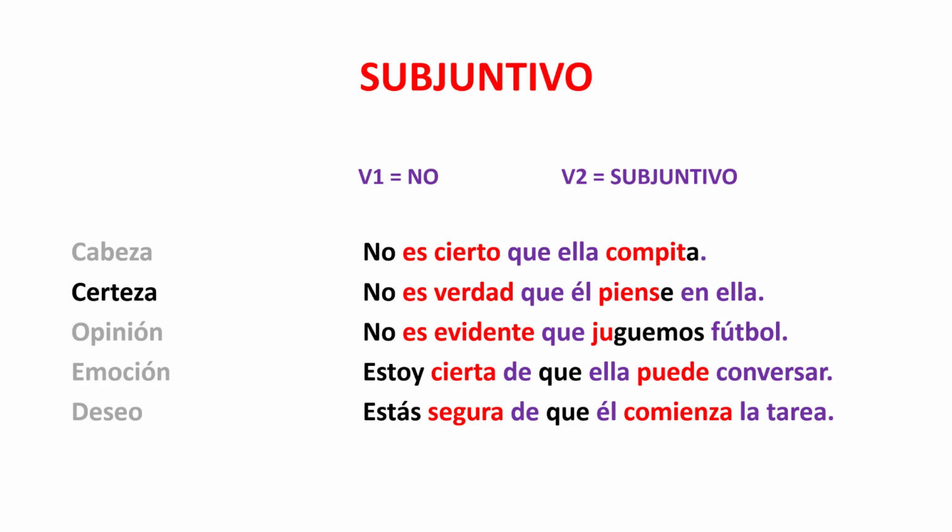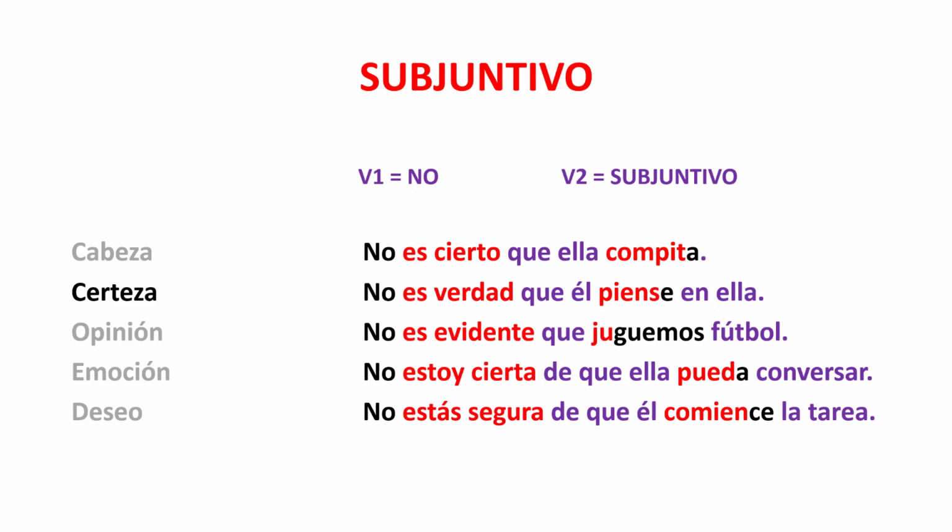I am not certain that she can converse. No estoy cierta de que ella pueda conversar. That second verb is in the subjunctive because the first verb is no. No estás segura de que él comience la tarea. Again, that second verb has to be subjunctive because no is in the first verb.